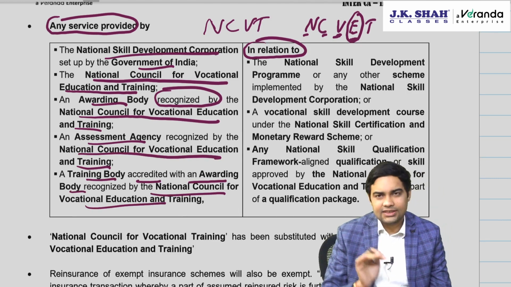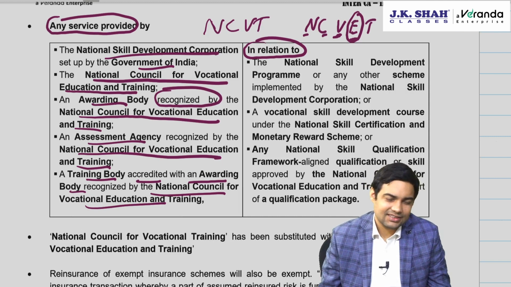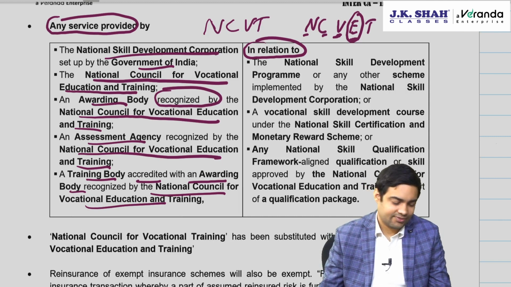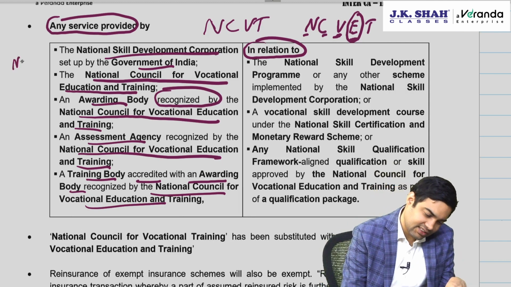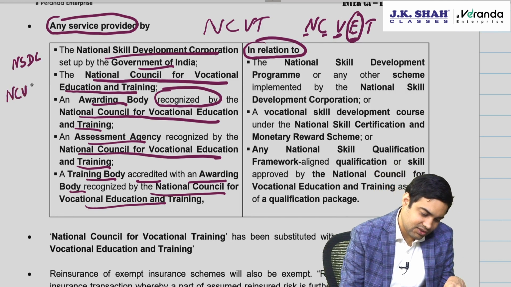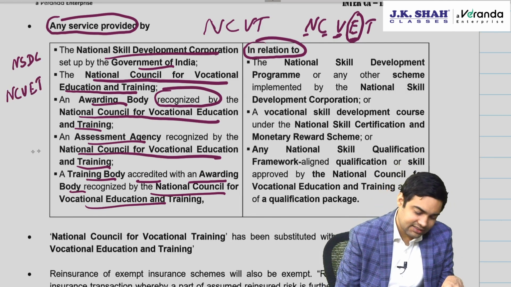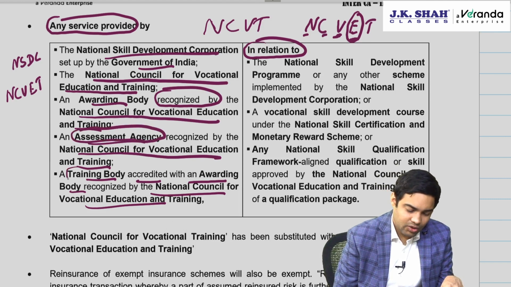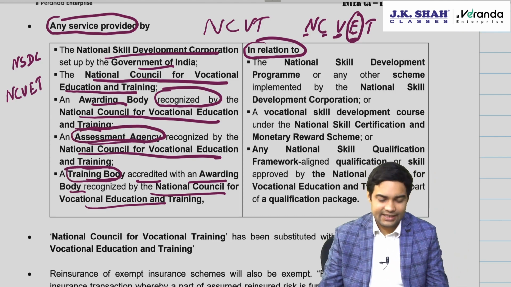Now one more change has happened in this entry also, but that change is not there for May 25. Remember these 5 things. 1. National Skill Development Corporation. Second one, National Council for Vocational Education Training. Third one, any assessment agency which does assessment. Training body which actually provides the training to the candidates.